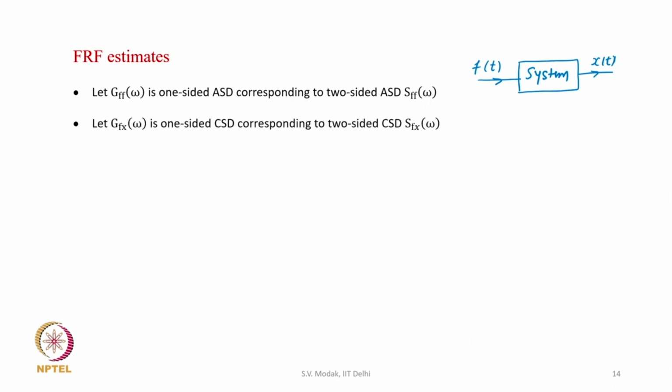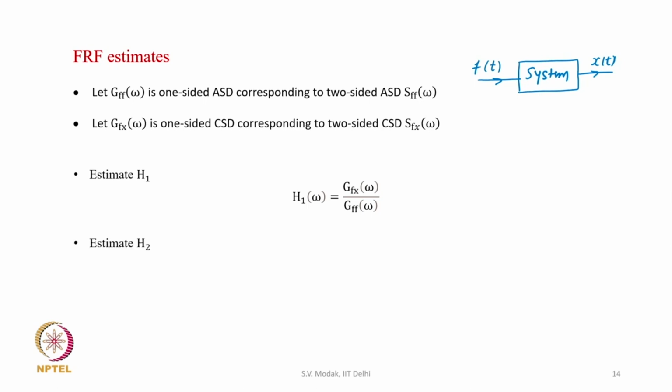Then we can determine the cross spectral density Sfx, between the force and the output response x, which is two-sided, and let Gfx(omega) be the one-sided cross spectral density corresponding to the two-sided cross spectral density Sfx(omega). And then we have earlier defined the FRF estimate H1, which is the ratio of Gfx and Gff. So, for the random input and output, we can determine Gfx, Gff, and then determine the frequency response function estimate H1 from this relationship.